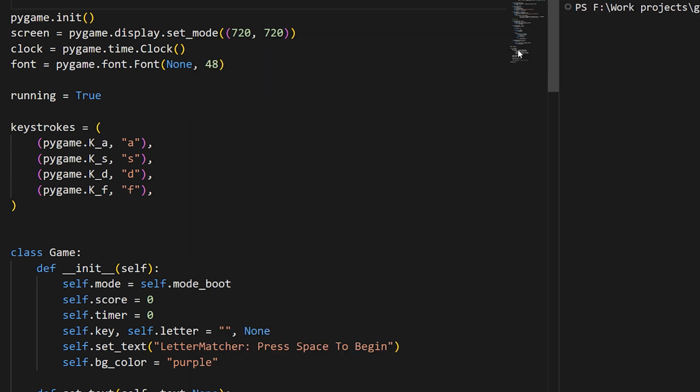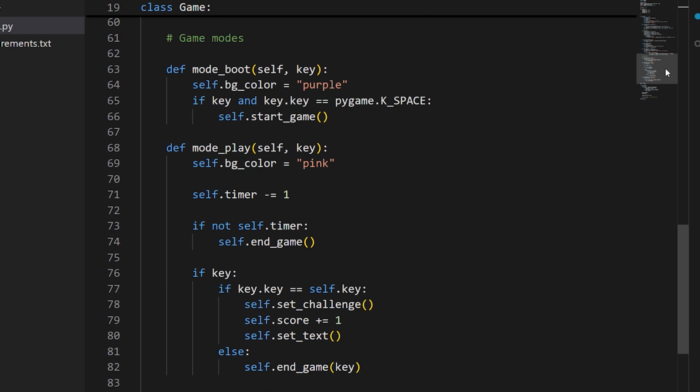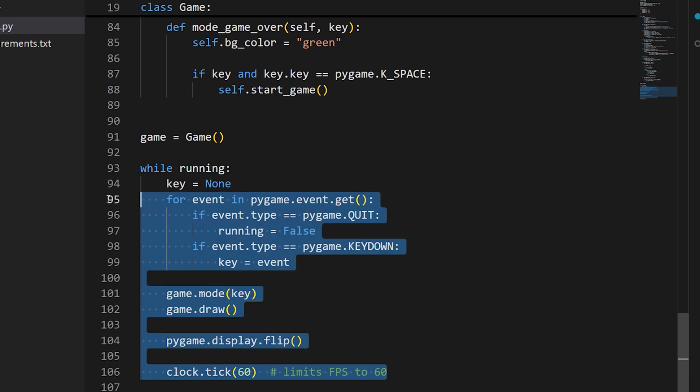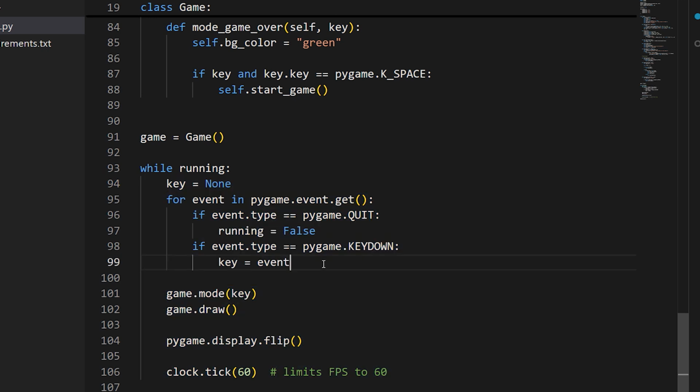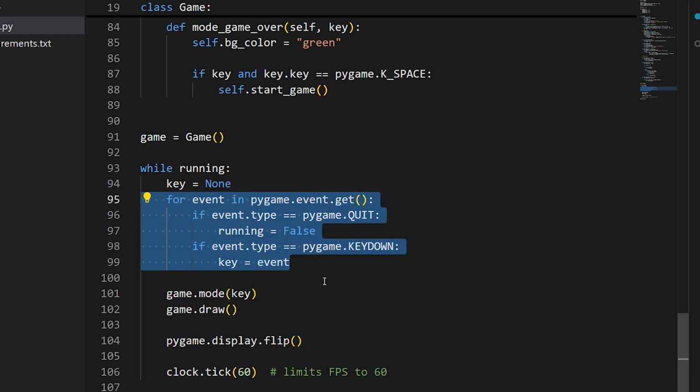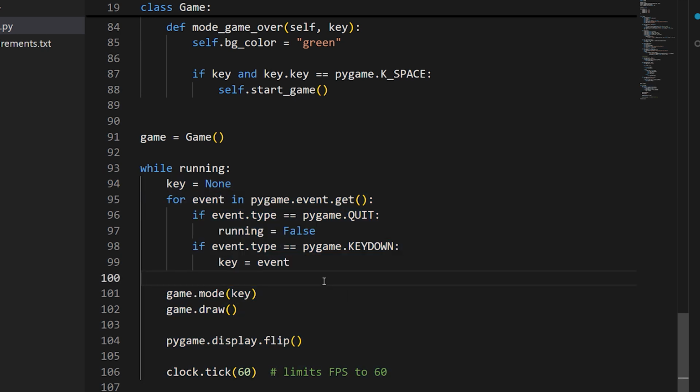Now with a game, there's typically an event loop, a block of code that runs in a loop for every frame of the game. And in it, you will process events that are received, like key presses and mouse movements and so on, and from them perform your game logic. But if your game logic is potentially different with each mode, you don't want to try to cram the code for handling each mode's behaviors into the game loop. You want each mode's behaviors to be in its own place.